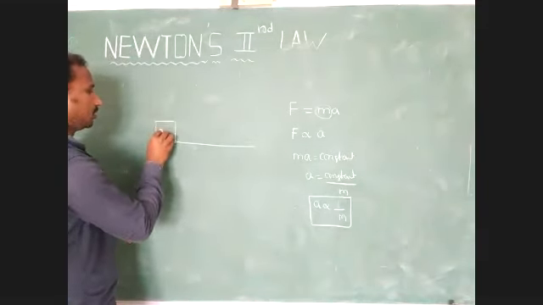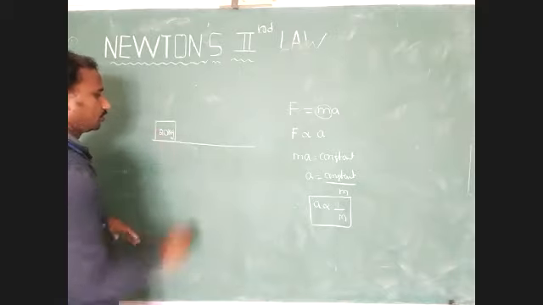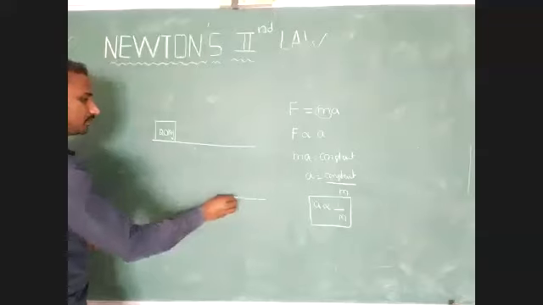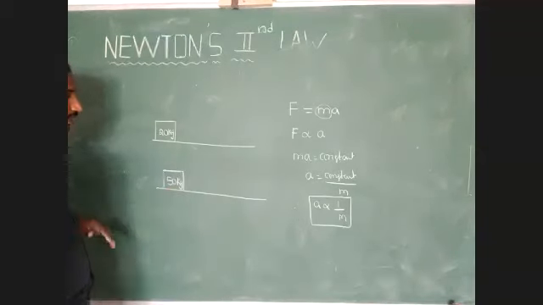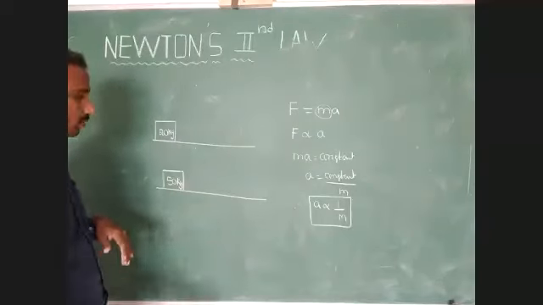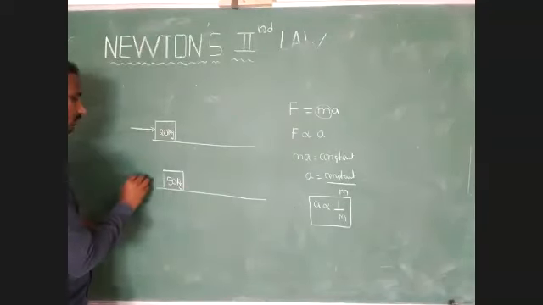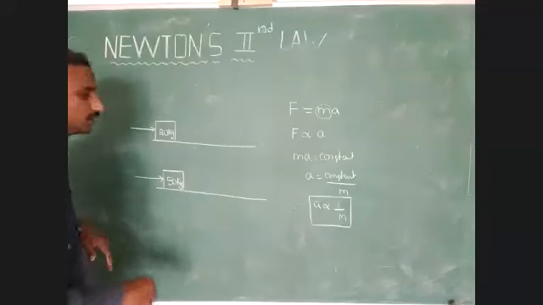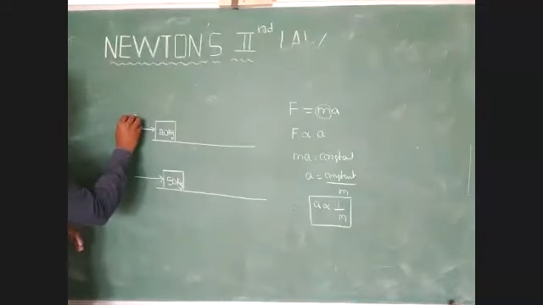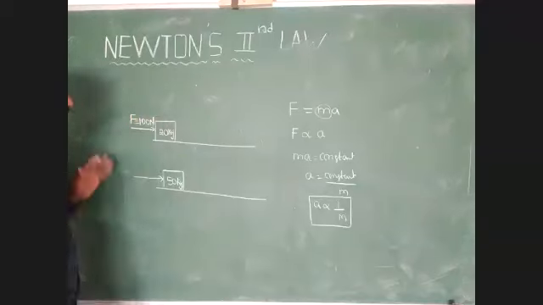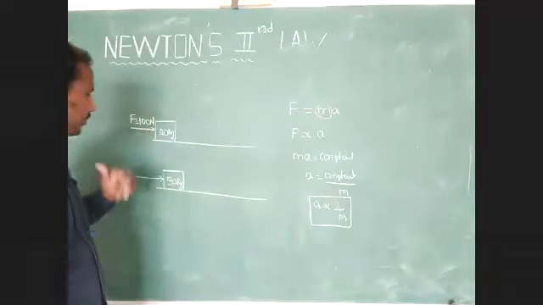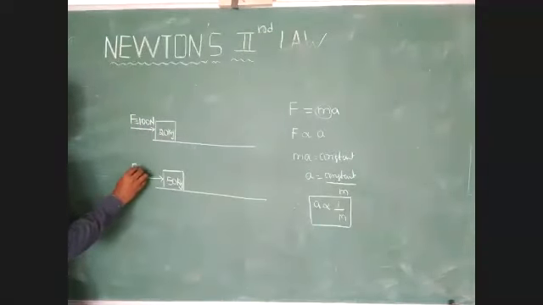Consider a mass of 20 kg. Another object we have to consider has a mass of 50 kg. Just identify these two points. Here the external force is constant. For the first body, external force F is equal to 100 newtons, and for the second, external force is 200 newtons.